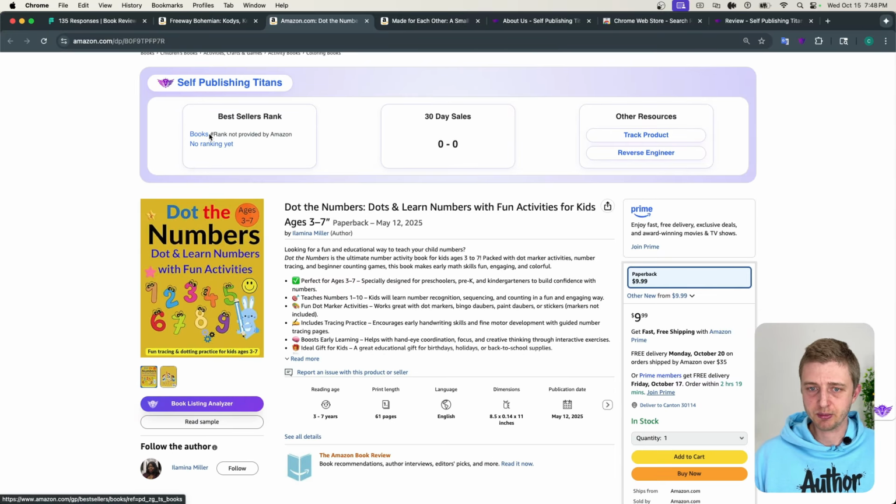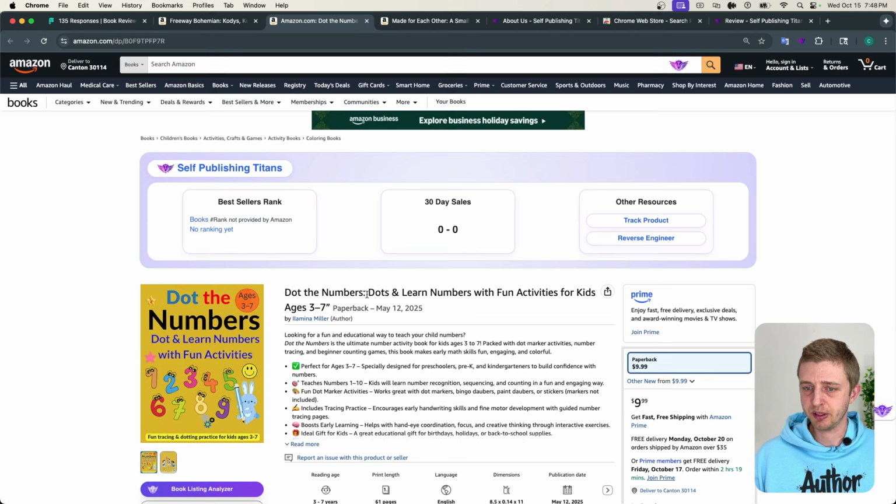So here we can see this book has never gotten a single sale, which is unfortunate. Let's see what all the mistakes are. "Dots the numbers." That already I know is not the main keyword for this niche, so that's probably the first mistake here. And then we have "dots and learn numbers with fun activities for kids ages 3 to 7." And then the symbol here. I have no idea why you put that there.